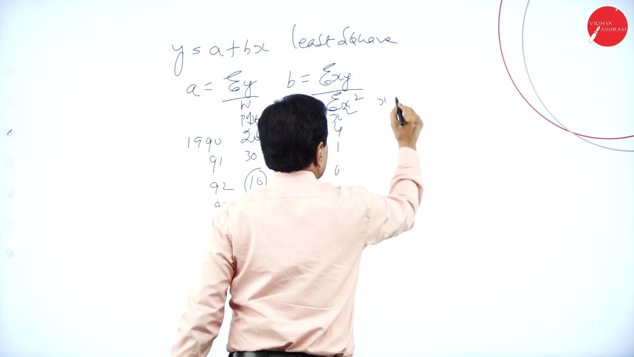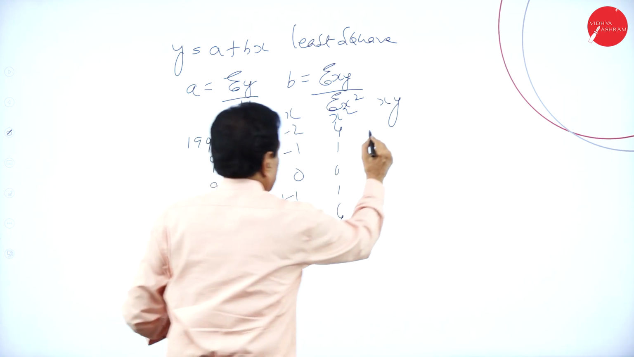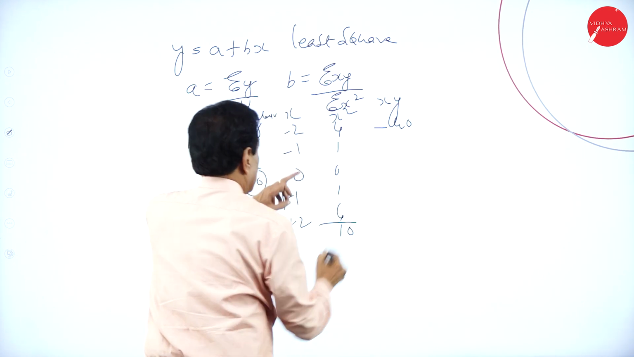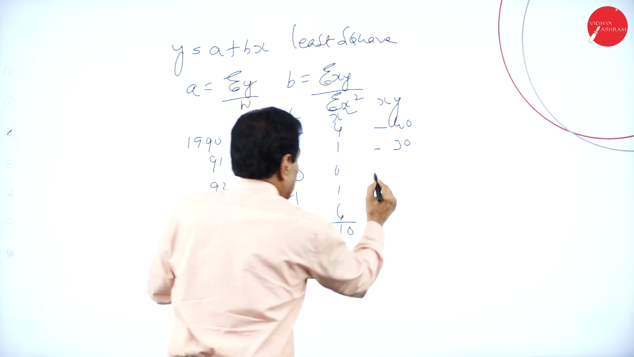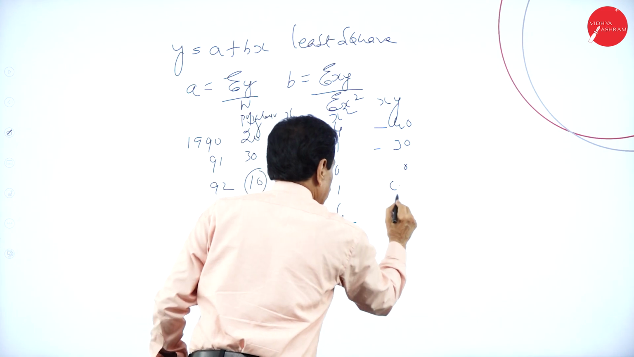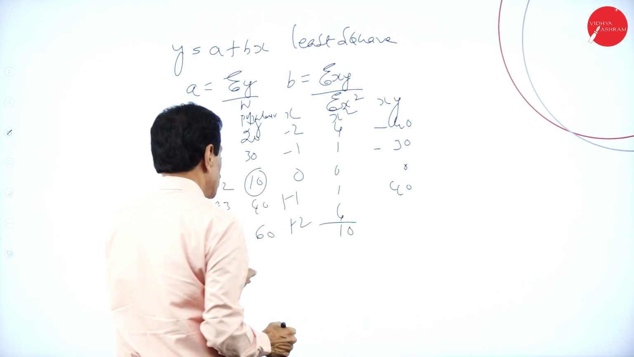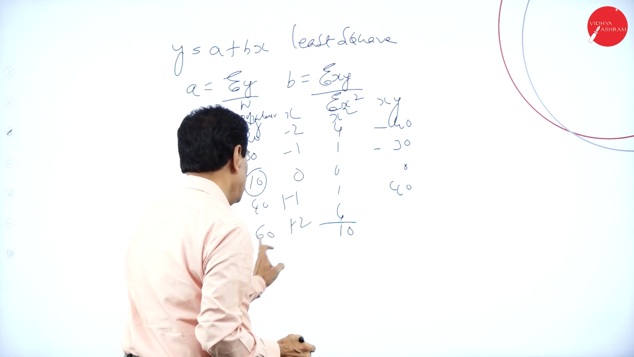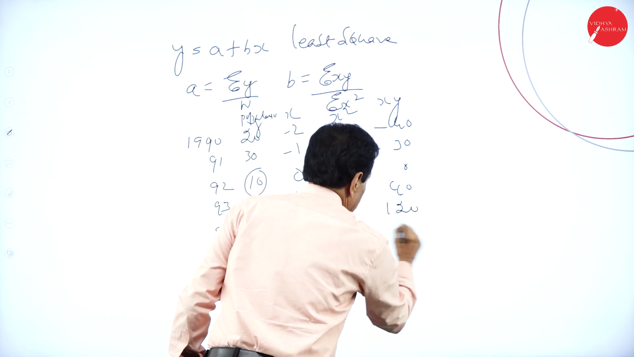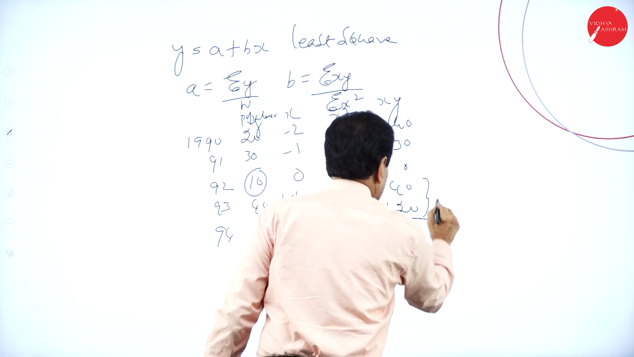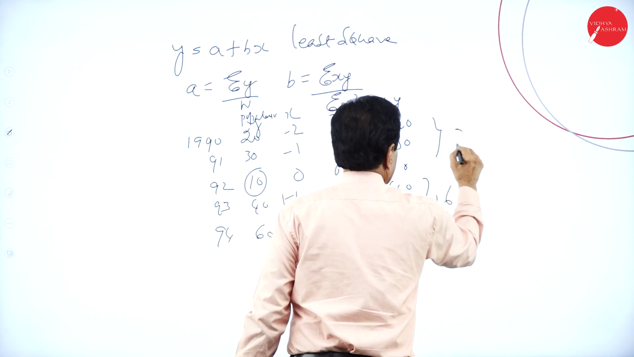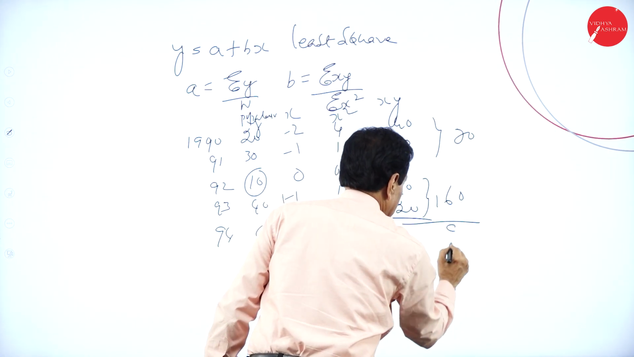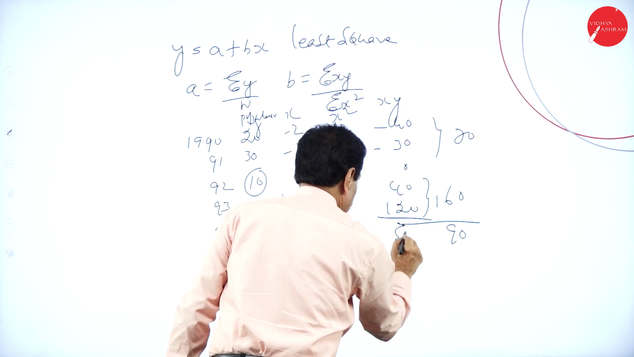Then xy. You have to make minus 40, minus 30. Just an example: 0, plus 40, plus 60. Here 20 into minus 40, 30, 10, 40, 60 into 120. This is 160, this is minus 70. The difference is 90. This is sigma xy.